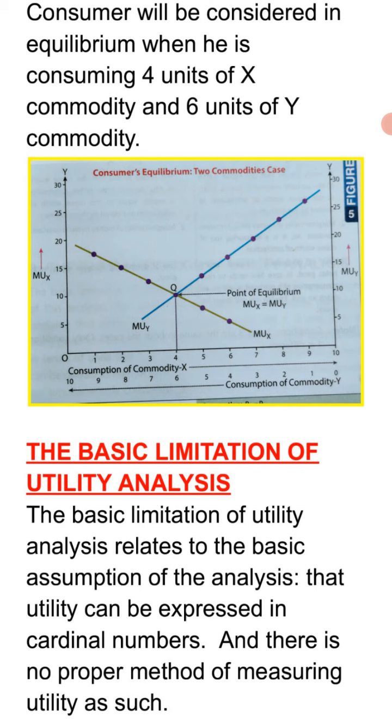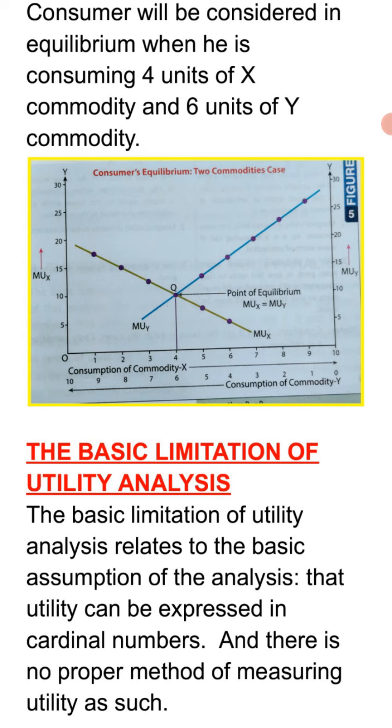Now the last topic, the basic limitation of the utility analysis, is that utility is cardinal, that is countable, and expressed in numbers. If we talk about numbers, the same glass of water or the same commodity can provide different levels of satisfaction to different people.